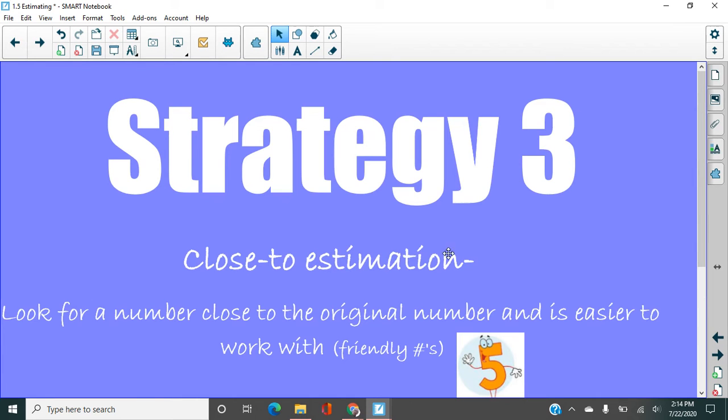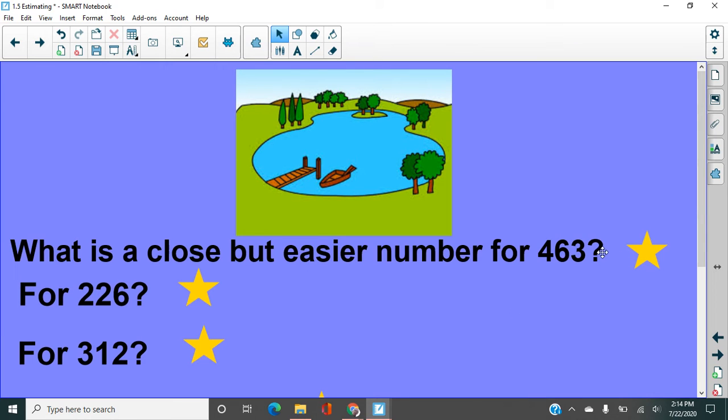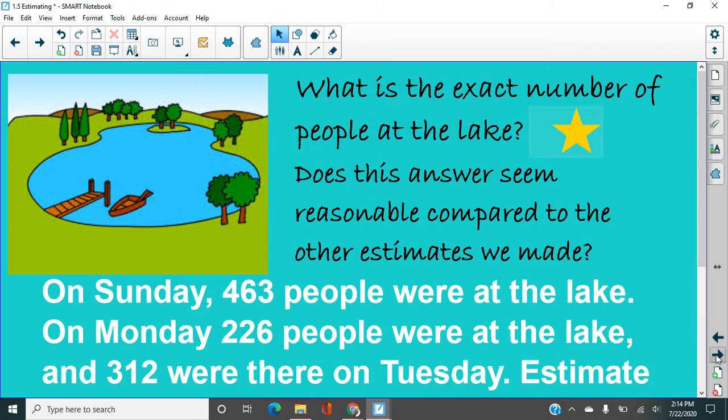And strategy 3 is called close-to estimation. We're just going to look for a number close to the original number that it's easy to work with. So friendly numbers, meaning like 650 is a friendly number, 800. Just numbers that we can add pretty well in our head. And so, in our problem, for 463, that's pretty close to 450. This is pretty close to 225, and 312 is close to 300. So just kind of finding a friendly number, a number that's easy to deal with in this situation.